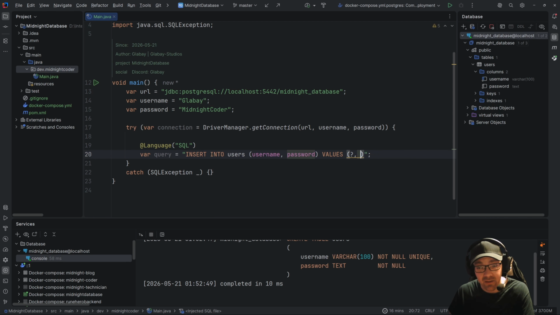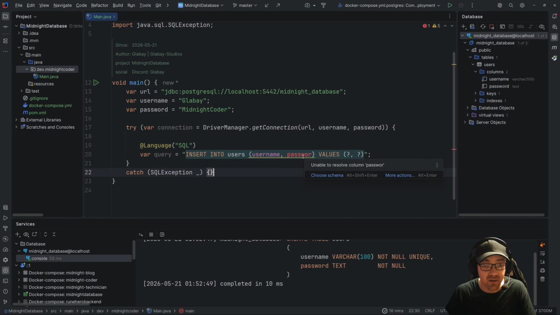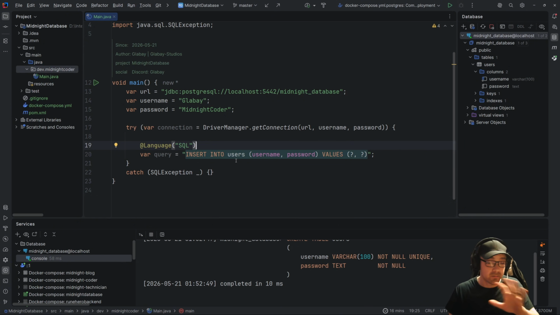So that right there lets me know that I need to fix it. You see this where I'm missing one, it tells me an error. Also, if I misspelled password, now this goes red, tells me there's an error, and it tells me to choose a schema. But that's just your way of knowing that you spelt something wrong or did something wrong because it's also underlined. So now you can see why I like this.